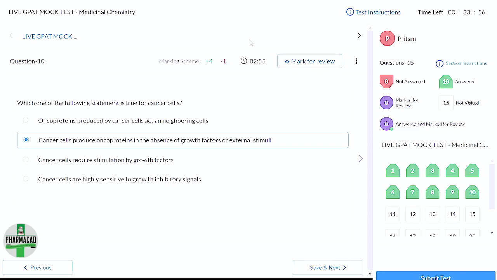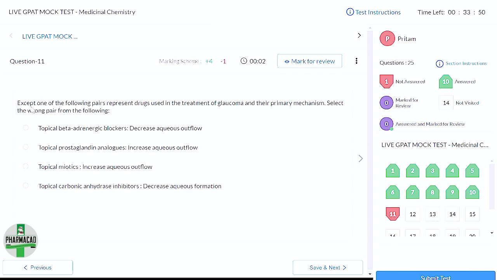Yes, okay, ma'am. Go ahead. Okay. Now going to next, except one of the following pairs represent drugs used in the treatment of glaucoma and their primary mechanism. Select the wrong pair from the following. Okay, now they have given different classes of drugs and their impact. क्या हो रहा है? Decreases aqueous outflow, increases aqueous outflow, increases aqueous outflow, and here it decreases aqueous formation. Okay, so different options have been given. What do you think? What will be the answer here?